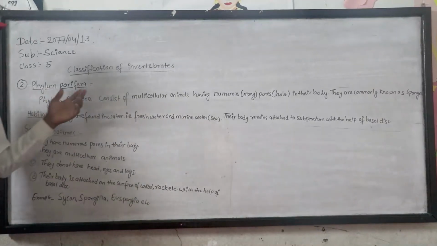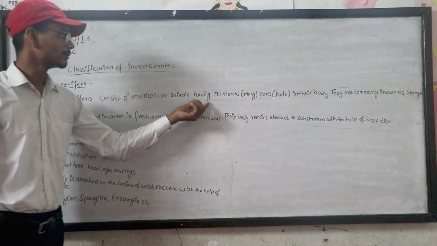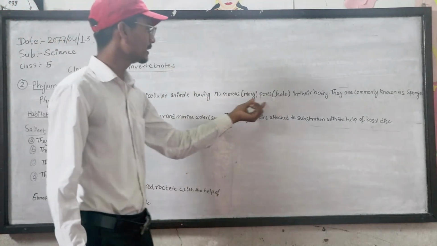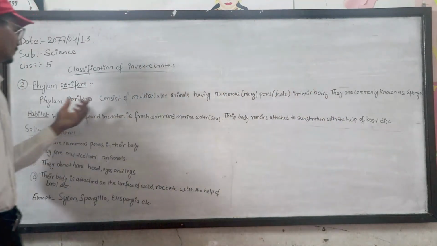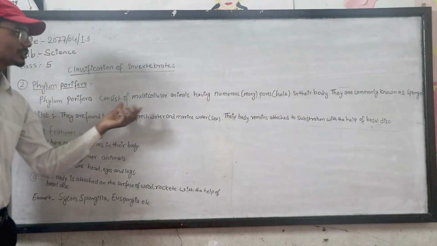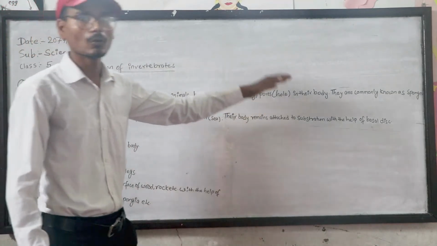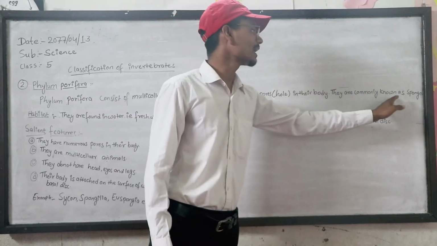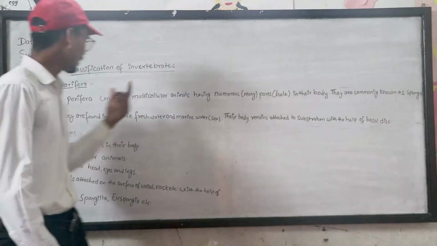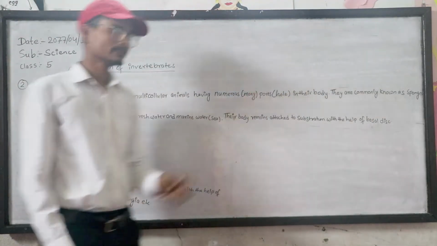Number 2, Phylum Porifera. Phylum Porifera consists of multicellular animals having numerous pores. Pores means the holes in their body. They are commonly known as sponges.